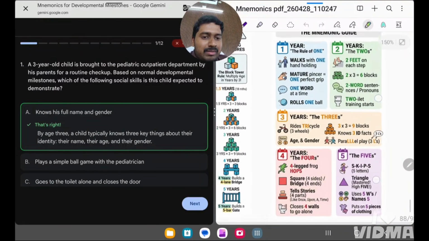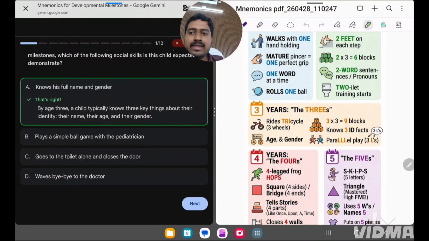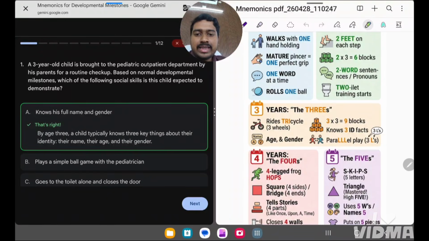This is the social developmental milestone. Does 3 blocks, 3 into 3, and knows 3 facts, and parallel play is there. So these things come at 3 years. So here among the 4 options, the correct answer is he knows his full name and gender, and will share a ball game also. So the correct answer is knows his full name and gender.